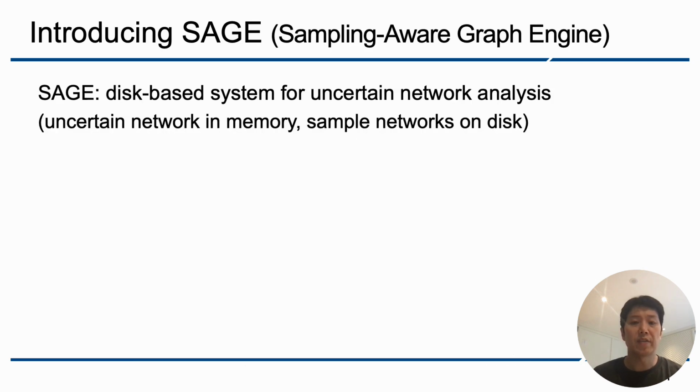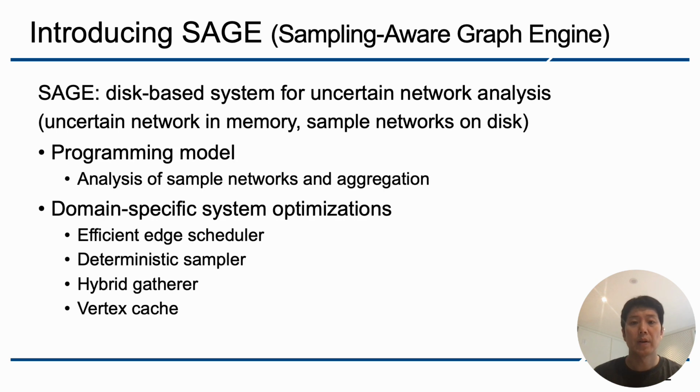To ease the difficulty of uncertain network analysis, we propose SAGE, a disk-based system for uncertain network analysis. SAGE provides a programming model that can express sampling-based uncertain network algorithms. It supports domain-specific optimizations to minimize the memory, storage, and computation overhead. I'll explain the programming model first, and then these 4 system components.